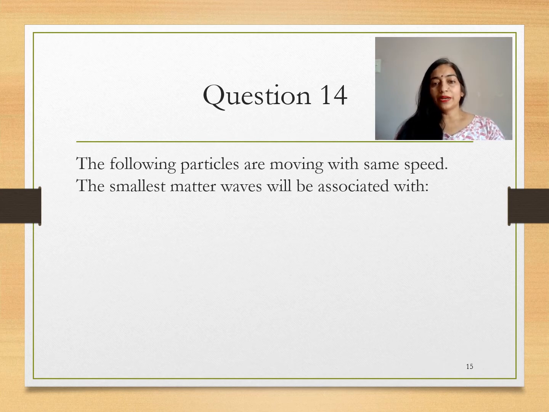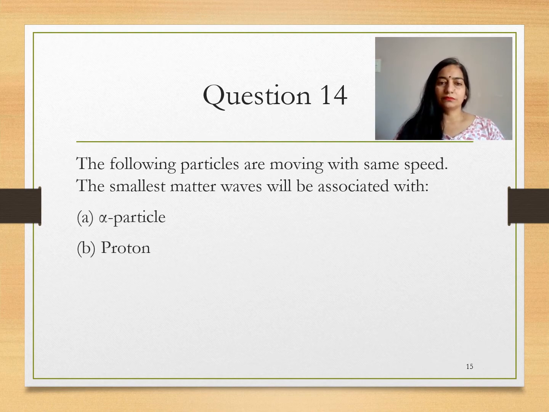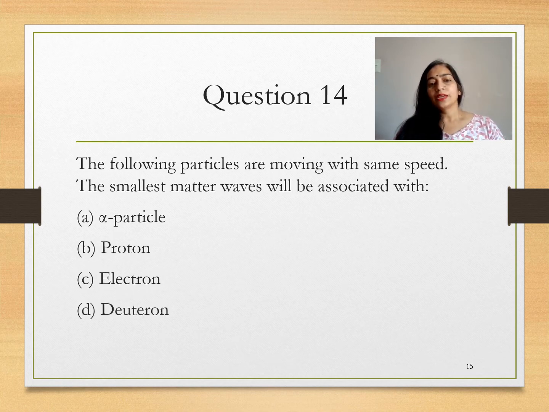The following particles are moving with same speed. The smallest matter wave will be associated with alpha particle, proton, electron, deuteron. As you all know, the masses of all four particles: what is the mass of alpha particle, what is the mass of proton, what is the mass of electron, what is the mass of deuteron.